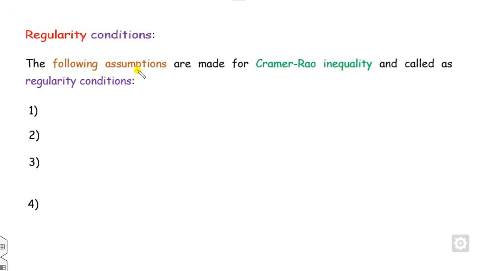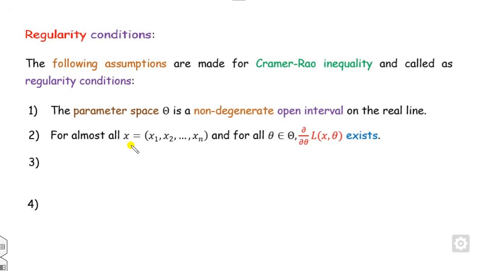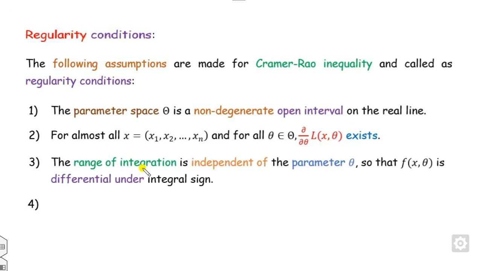So look at that. Before starting this proof, there are some assumptions that we need before proving this Cramer-Rao inequality. There are 4 assumptions. The first one is that the parameter space theta is a non-degenerate open interval. The second one is that for all points in the sample space xi, the derivative of the likelihood function exists. Also, the range of the integration is independent of the parameter theta.